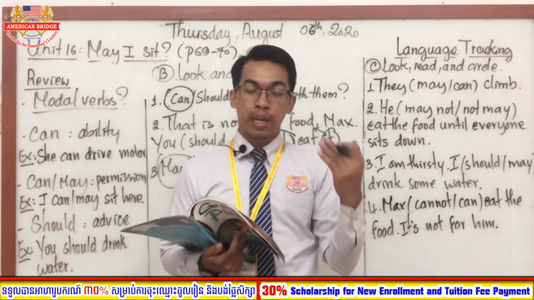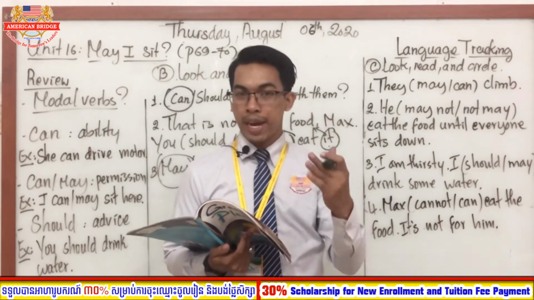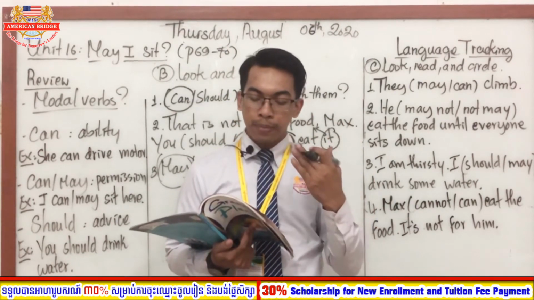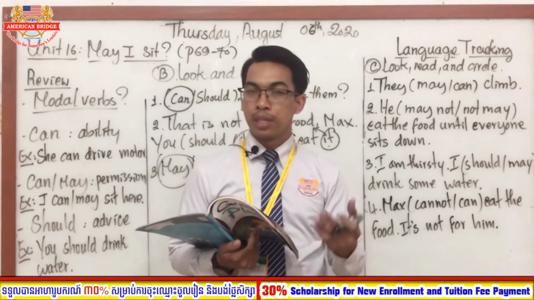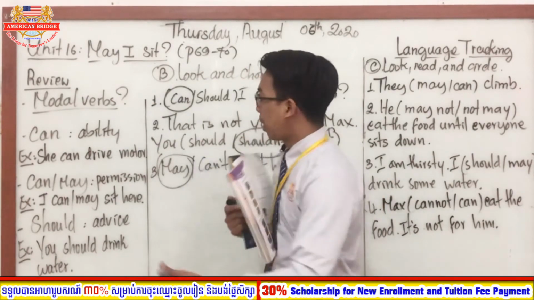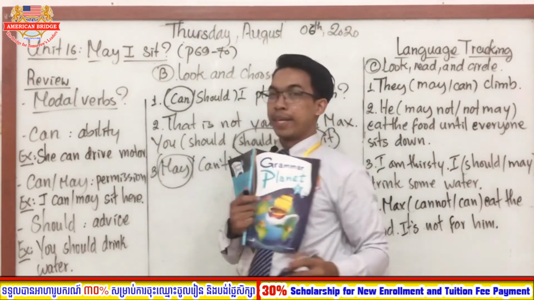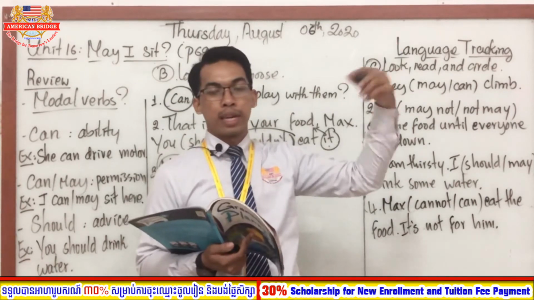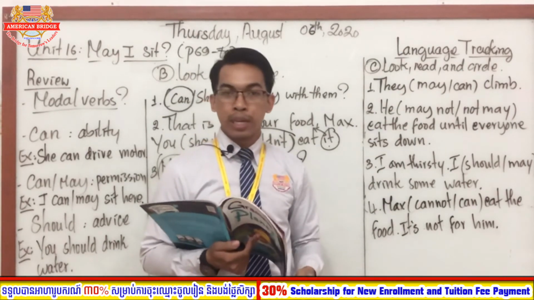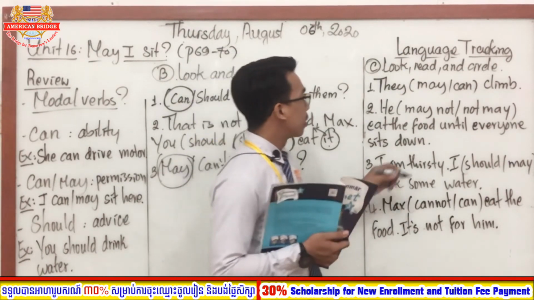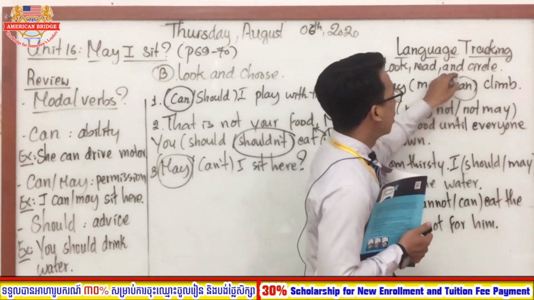The correct answer is can. Okay, so they can climb. They can climb. This is about ability. Okay, ability. They can climb up the tree. Okay, very good. So this is the correct answer.